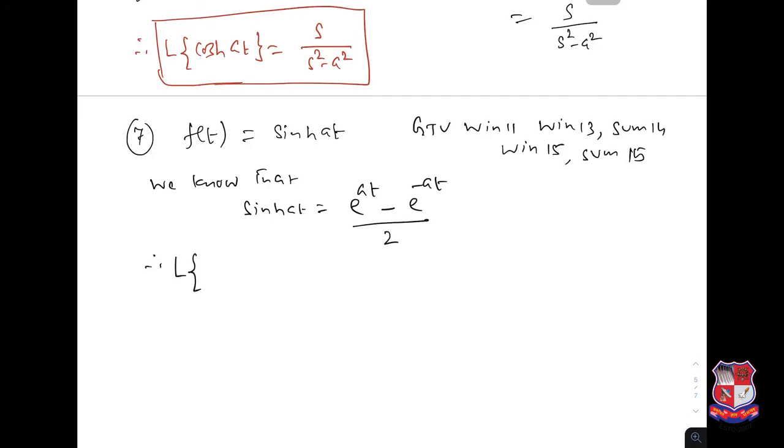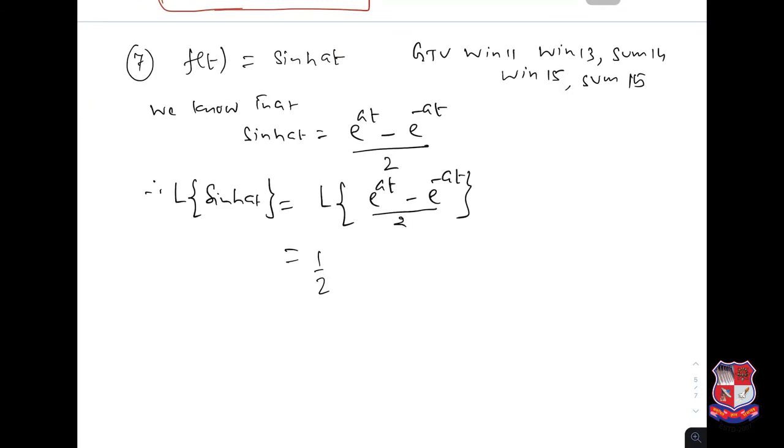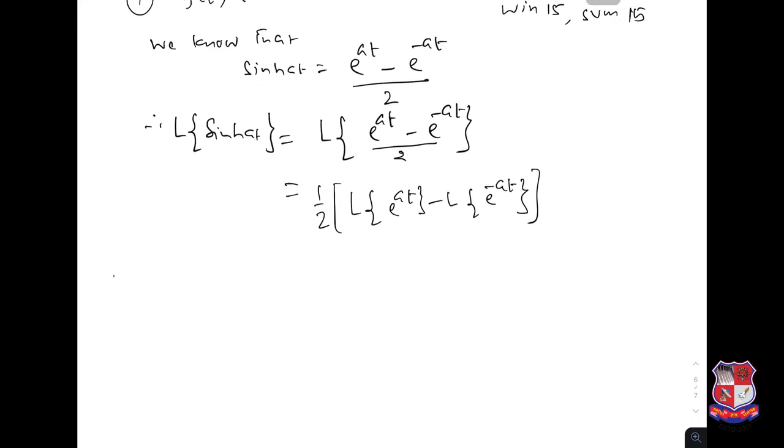So the Laplace transformation of sine hyperbolic at is equal to the Laplace transformation of e power at minus e power minus at, divided by 2, which is 1 by 2 times the Laplace transformation of e power at minus the Laplace transformation of e power minus at. Again these are standard: the Laplace transformation of e power at is 1 over s minus a. So this is 1 by 2 times 1 over s minus a minus 1 over s plus a.